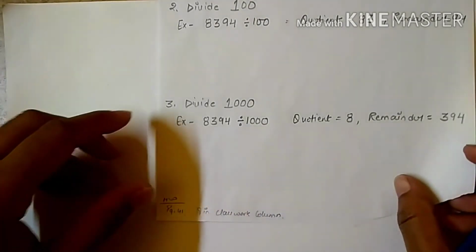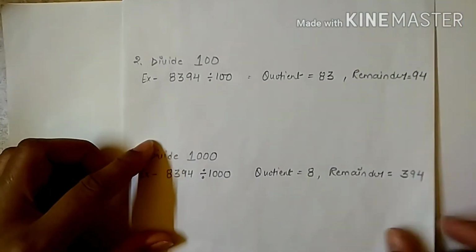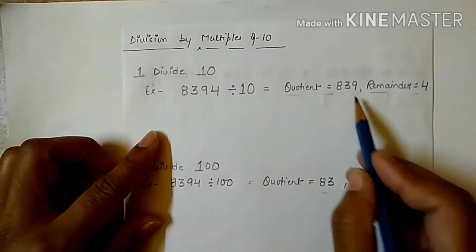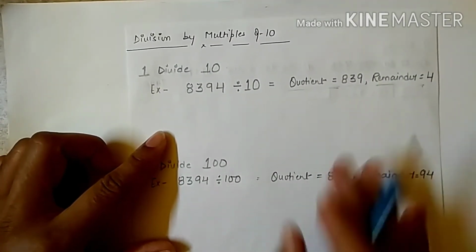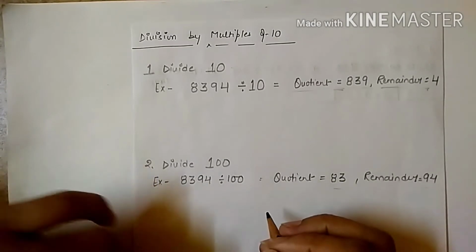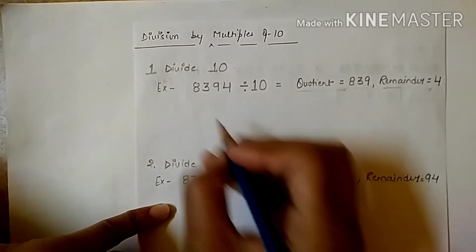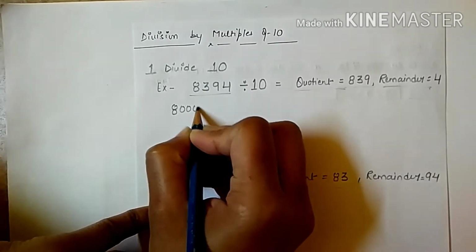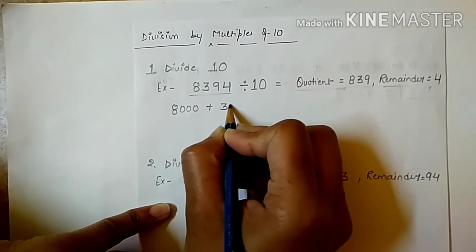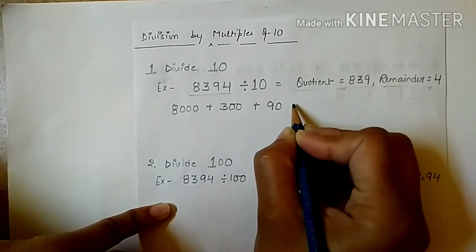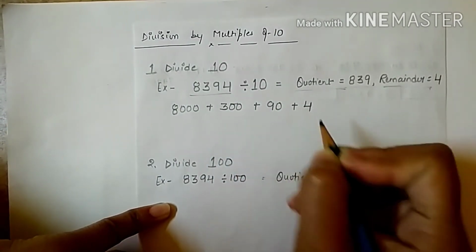Now we are going to find how these quotient and remainder come. For explaining this, you know how to write the expanded form of a number. So just write the expanded form of this one: 8000 plus 300 plus 90 plus 4.